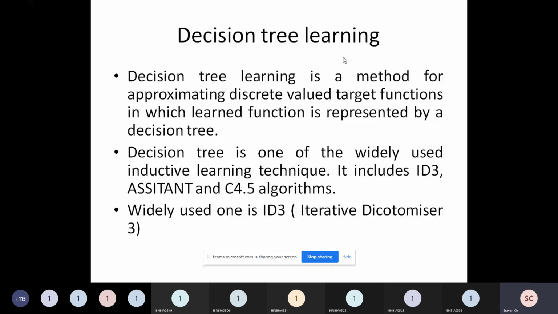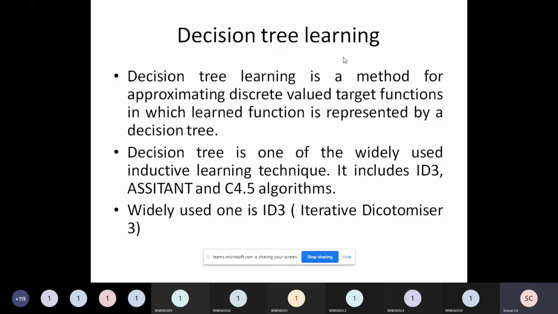So decision tree is one of the widely used inductive learning techniques. It includes 3 algorithms: ID3, Assistant, and C4.5. ID3 is one of the widely used algorithms, friends. ID stands for iterative dichotomizer.